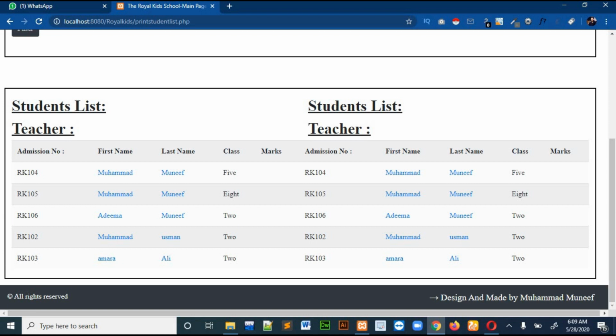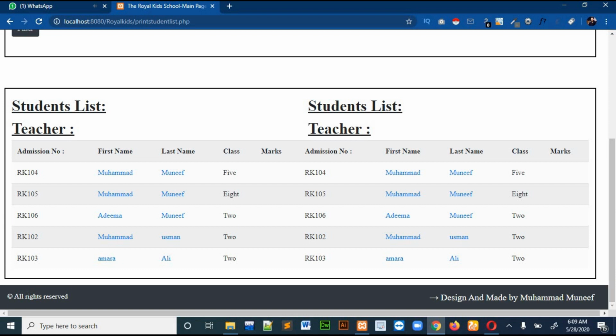Suppose there is a class and you want to enter the result for that class. For that you want to make a sheet. This will be an automatically generated sheet, and you just have to print it, and you can write the marks of all the students and make a proper sheet.